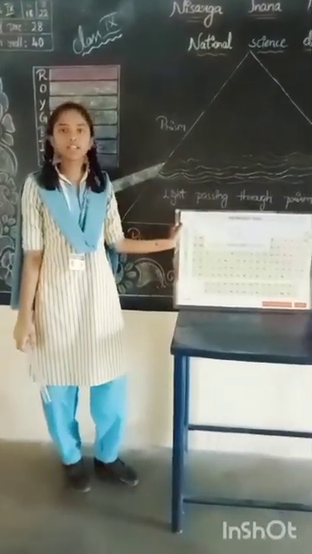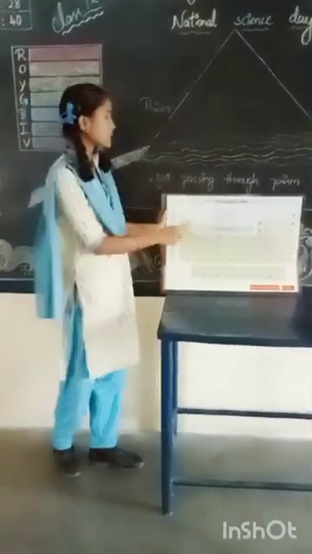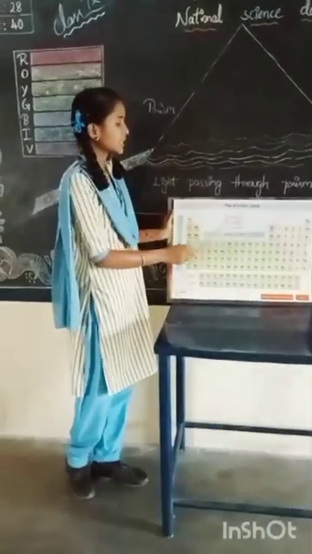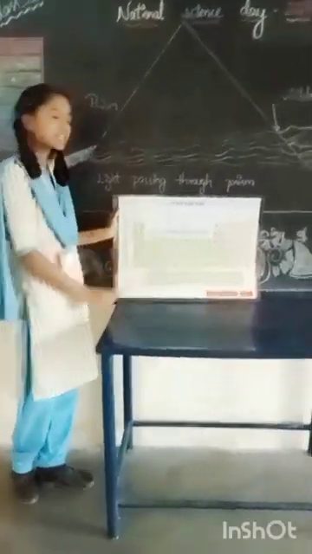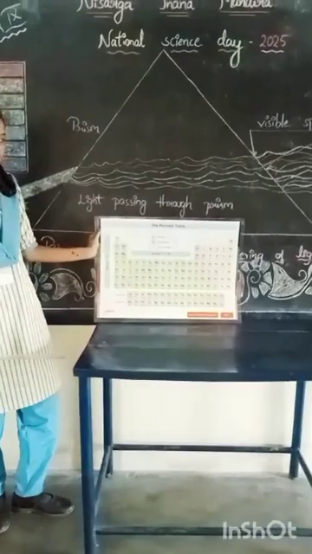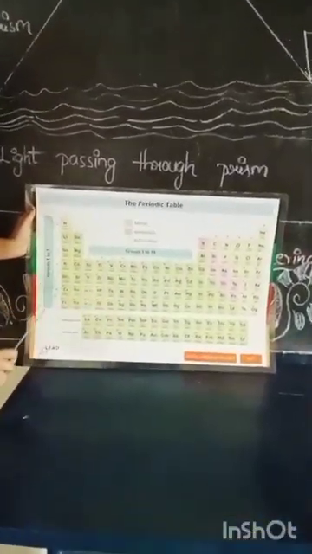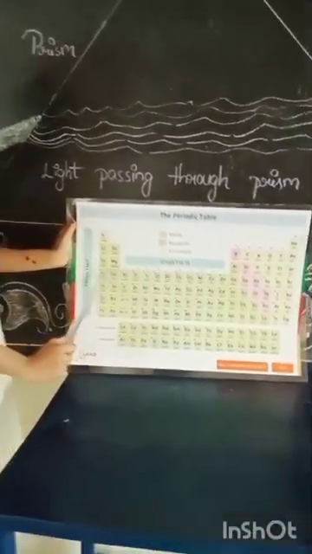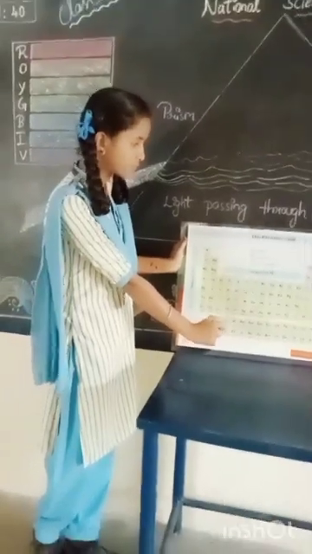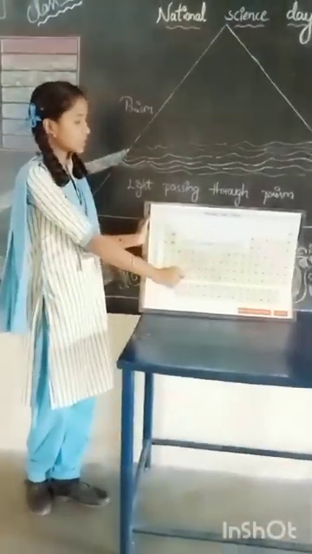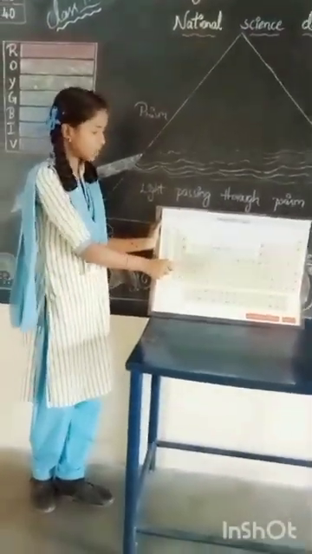Good afternoon everyone, I am Nakshita from class 9. This is a model of the periodic table. It has 118 elements. Elements are arranged in increasing order of their atomic numbers. There are 18 groups and 7 periods. The horizontal rows are called periods and the vertical columns are called groups. The periodic table includes metals, metalloids and non-metals.